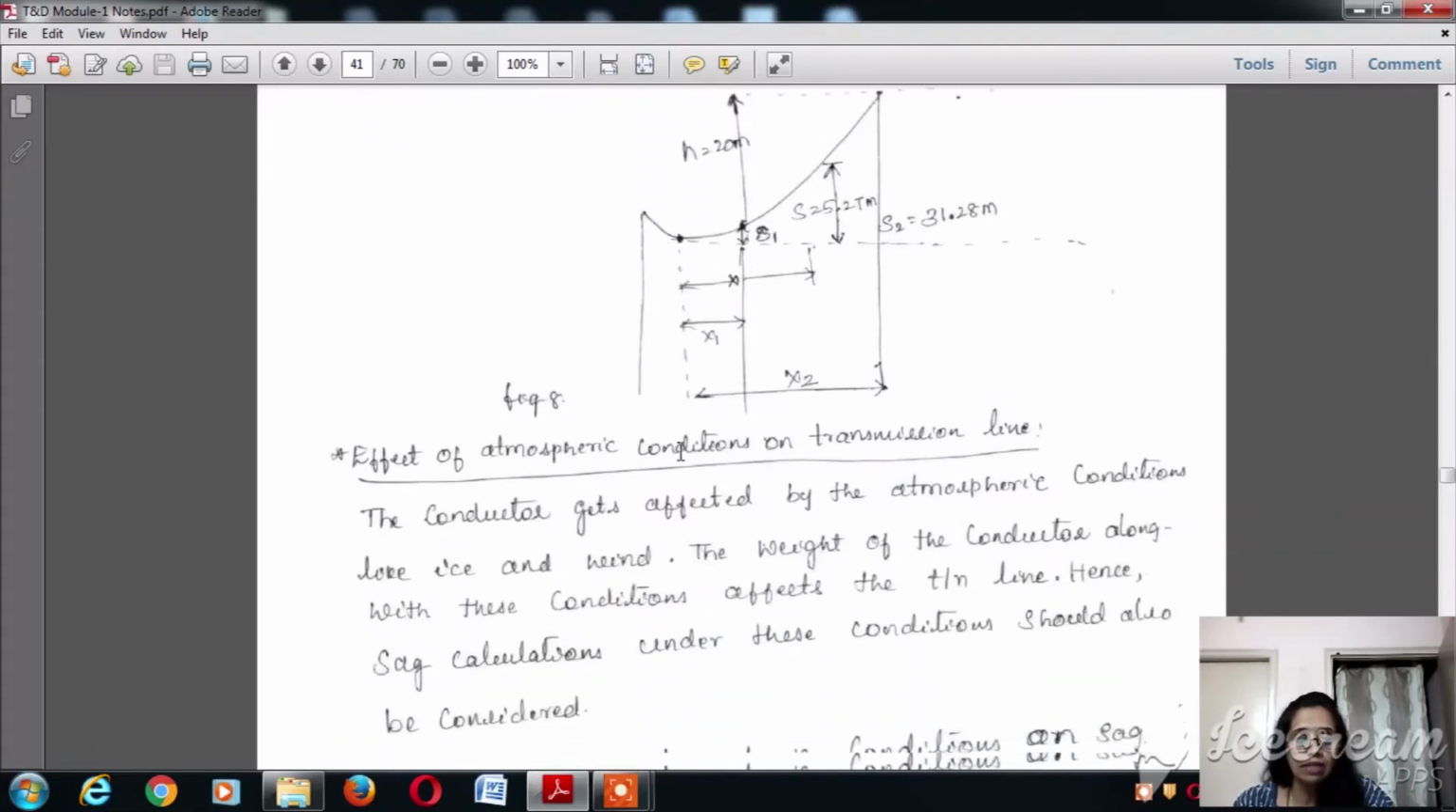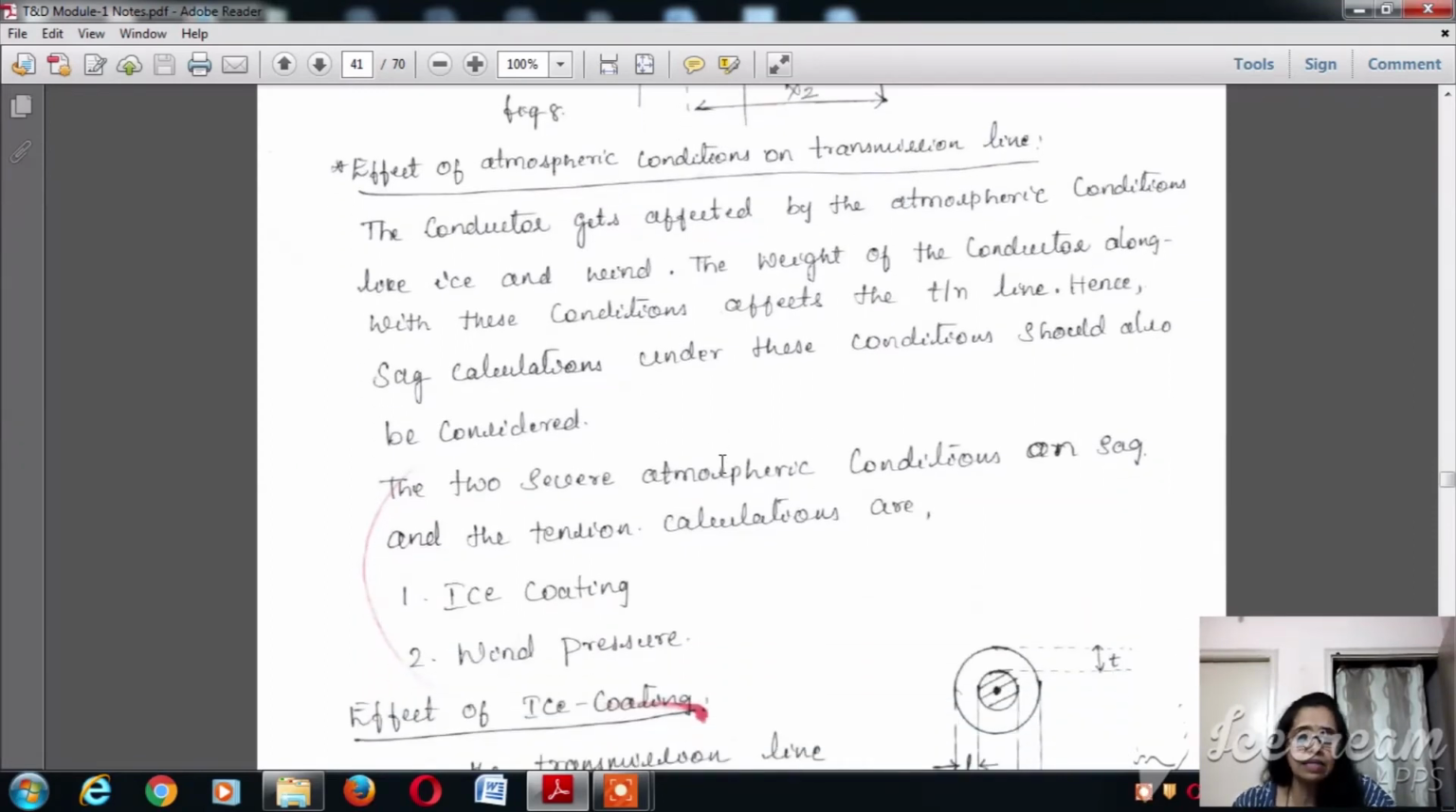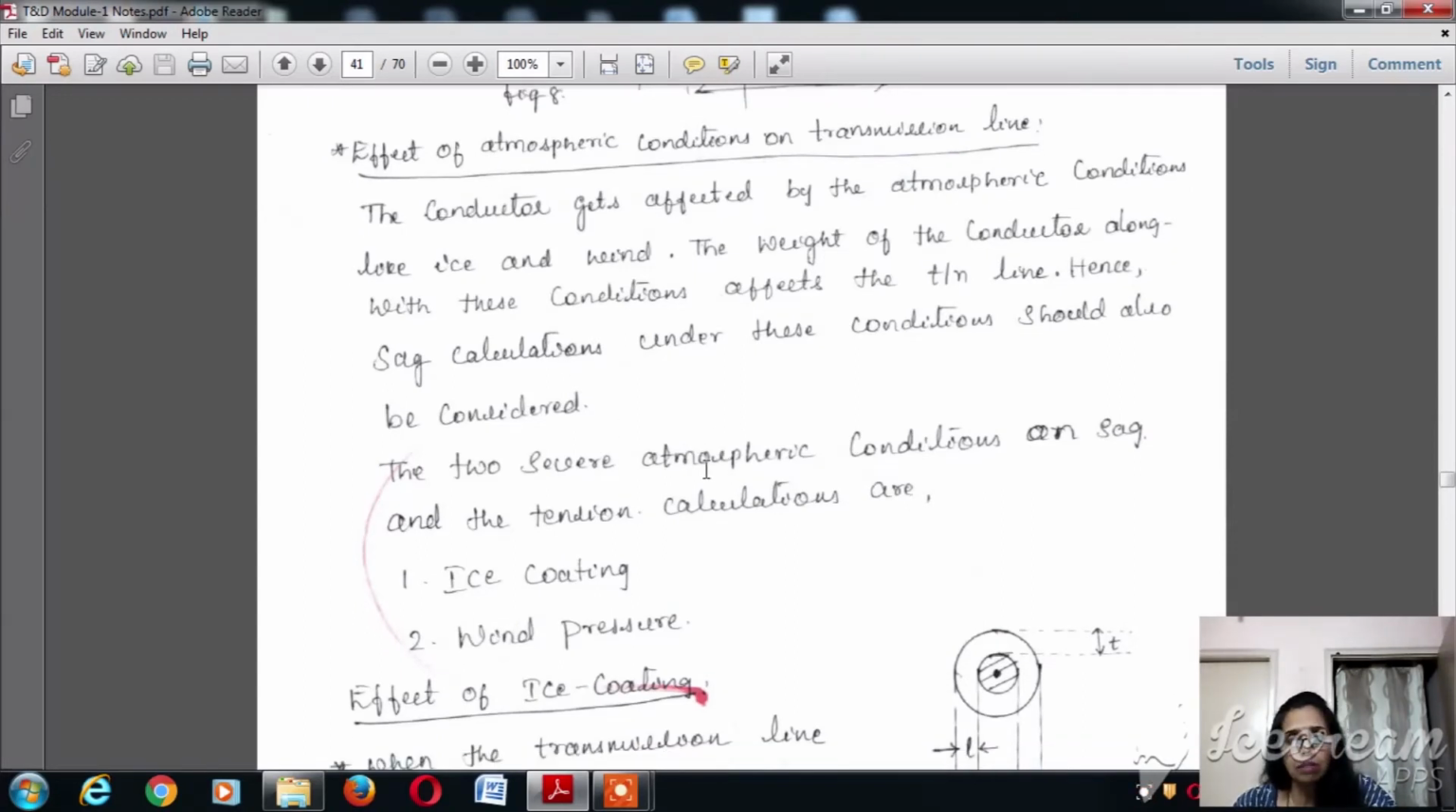So what are the effects of atmospheric conditions on the transmission line? Extreme weather conditions can be of two types: one is extreme temperature and the other is the extreme cold region. If we think about the northern part of India, we can think about both seasons. If we think about Rajasthan, we can think about extreme temperatures, whereas if we think about Himachal Pradesh and Jammu and Kashmir, we can think about the cold climatic conditions, where ice is going to form on the transmission lines.